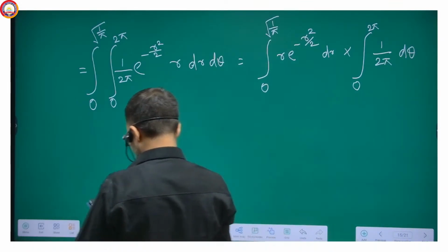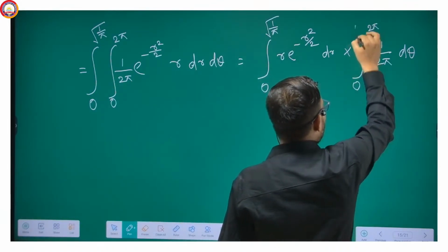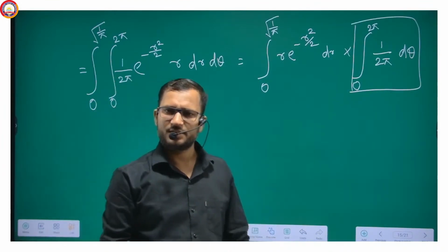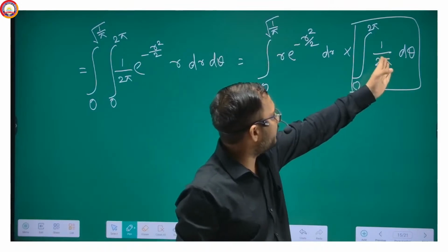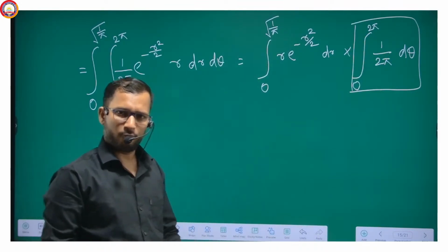Isn't it? Now, you can see here this will become 1. As we go ahead, this integration will become 1, because this will be theta and we will put the value 2 pi, 2 pi, 2 pi cancel. So it will be 1.